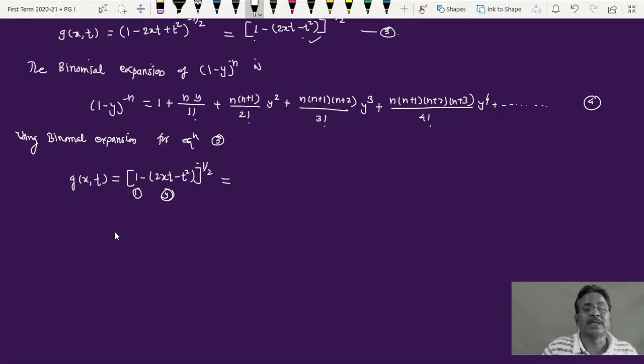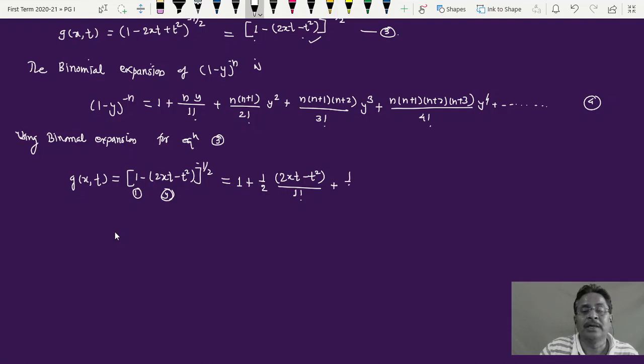So if n is equal to half, the first term I'll get is 1, then the next term is n, which is 1 half, so this is 1 half here. Now what is y? y is this, twice xt minus t square, divided by 1 factorial, as per the second term, n into y divided by 1 factorial. It is raised to minus n, so minus n is minus half, therefore n is equal to plus half. That's what I am getting. This is 1 half here, into this y, which is twice xt minus t square raised to 1, divided by 1 factorial.